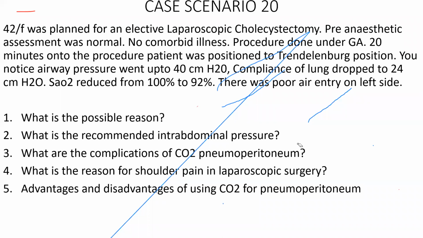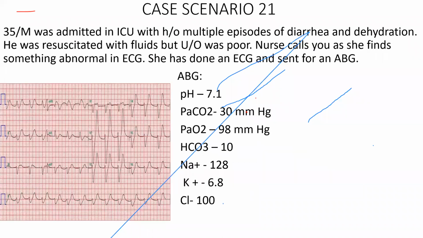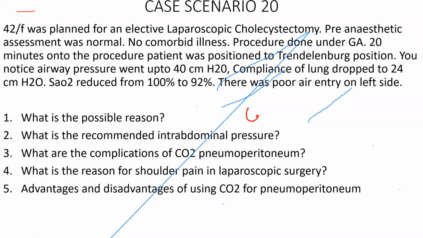It is going to be the carbon dioxide which reacts with the water in the moist surface of the diaphragm, base of the diaphragm. So that will produce carbonic acid, and this carbonic acid will go and stimulate the phrenic nerve endings. So that is what is causing the shoulder pain in laparoscopic surgeries. Okay. What are the advantages and disadvantages of carbon dioxide pneumoperitoneum?